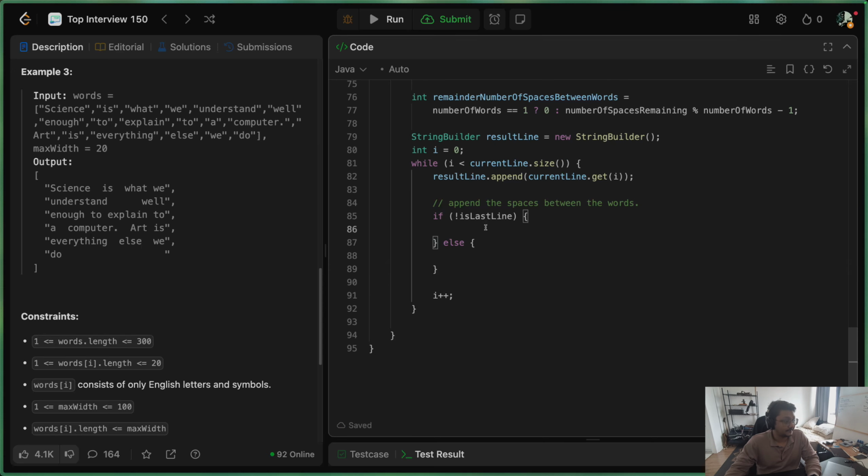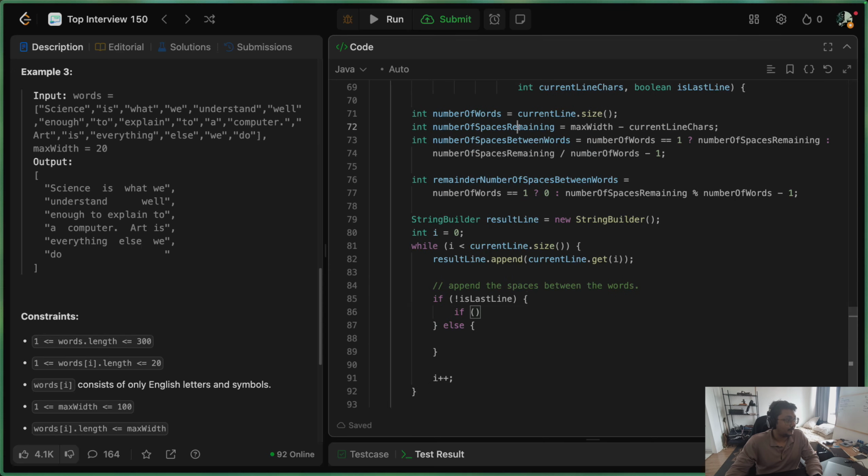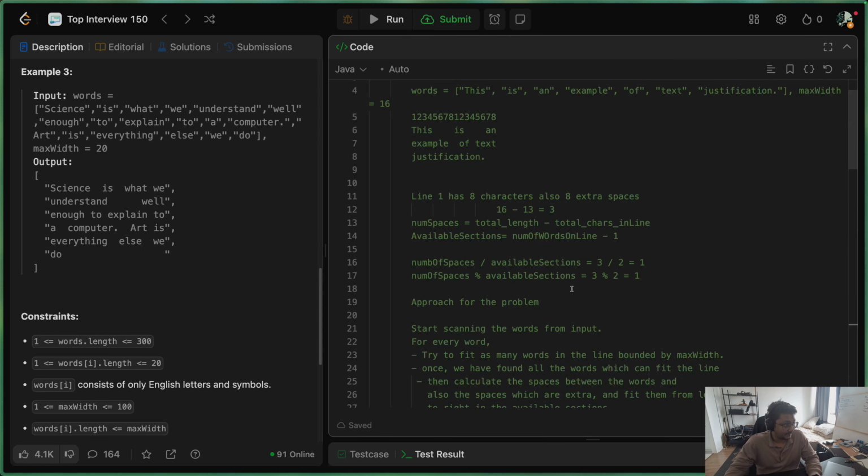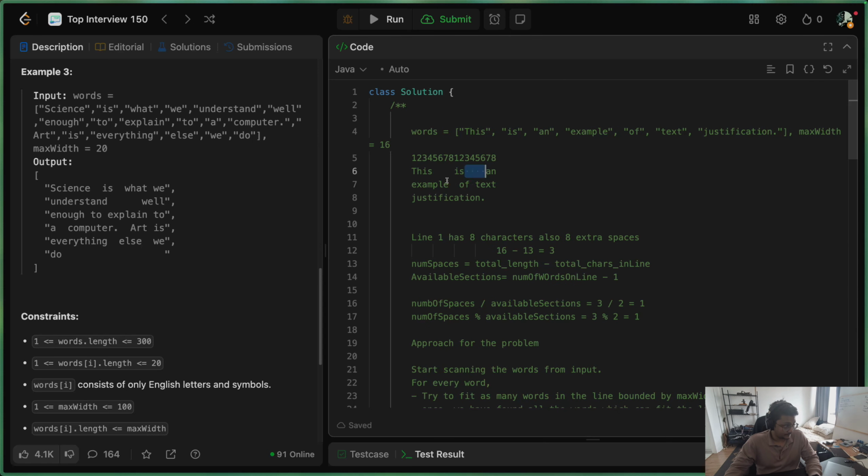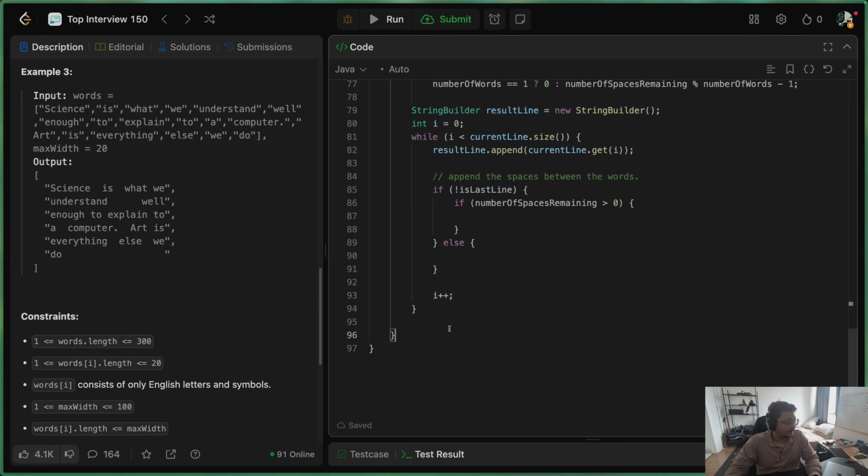And now let's handle the first condition. If we have number of spaces remaining and it is greater than 0, then we want to first append the number of spaces between words and then also adjust the remainder number of spaces. So let's say here in this example we had 8 extra spaces. So in between we have to include 4 extra spaces. So let me just quickly define a helper function which will just append n number of spaces to a string builder.